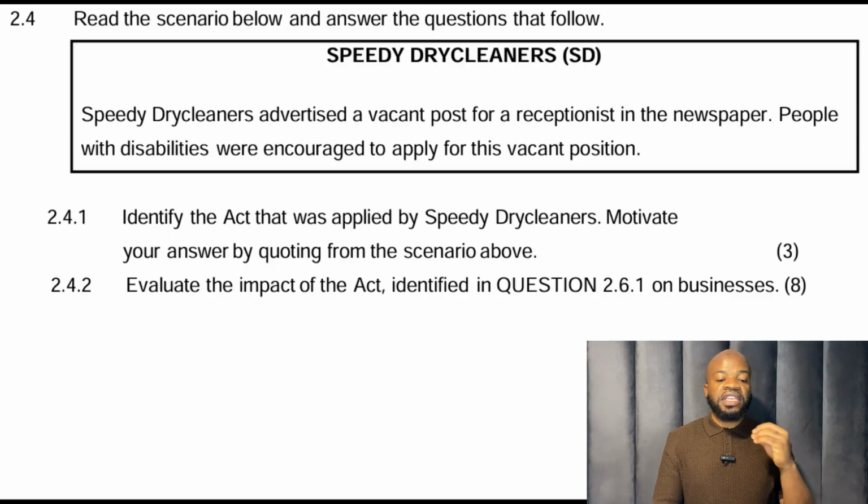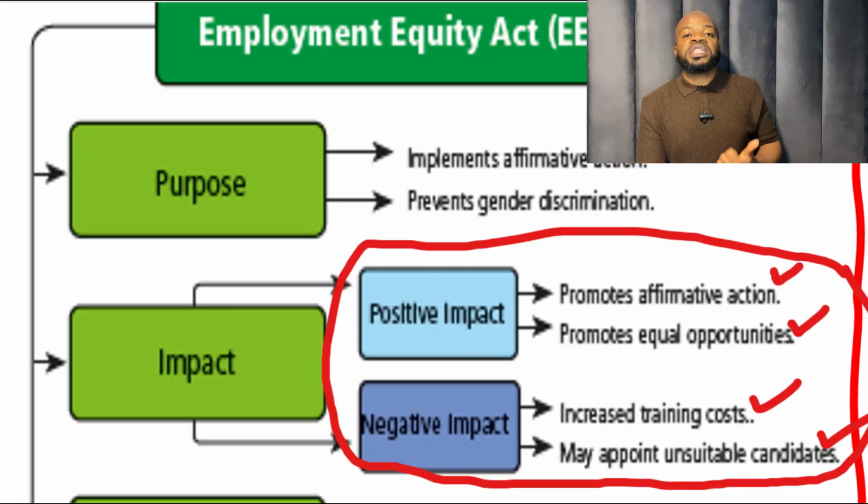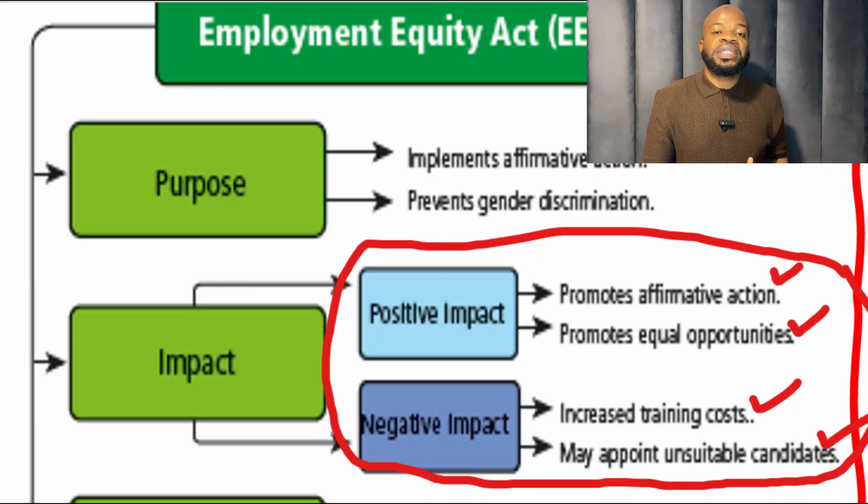Then it continues and says, evaluate the impact of the act identified in question 2.6.1 on businesses. So the positive impact is it promotes affirmative action. What is affirmative action? This is where focus is placed on previously disadvantaged people, in this case, which is black or non-white groups. So they are given preference when it comes to employment. And it promotes equal opportunities among all the people from different diversities. It could be race, it could be gender, culture, religion, disability, age, and so forth. Everybody under this act is given equal opportunities.